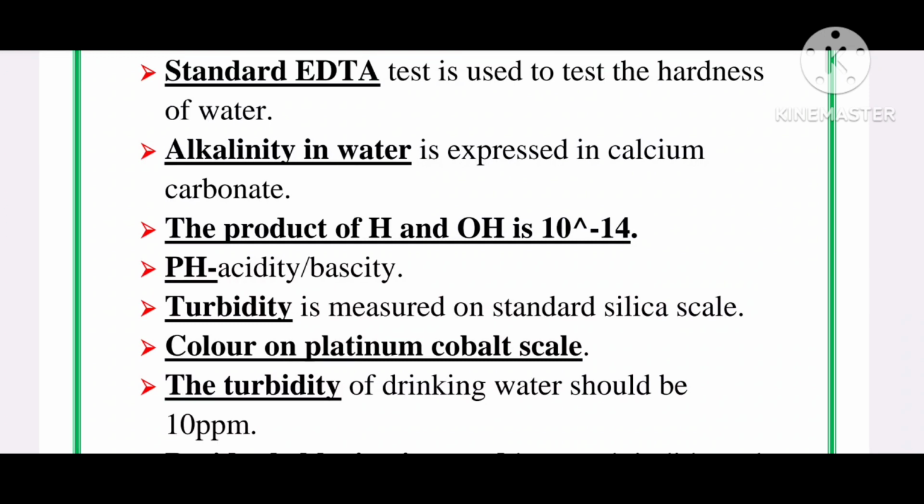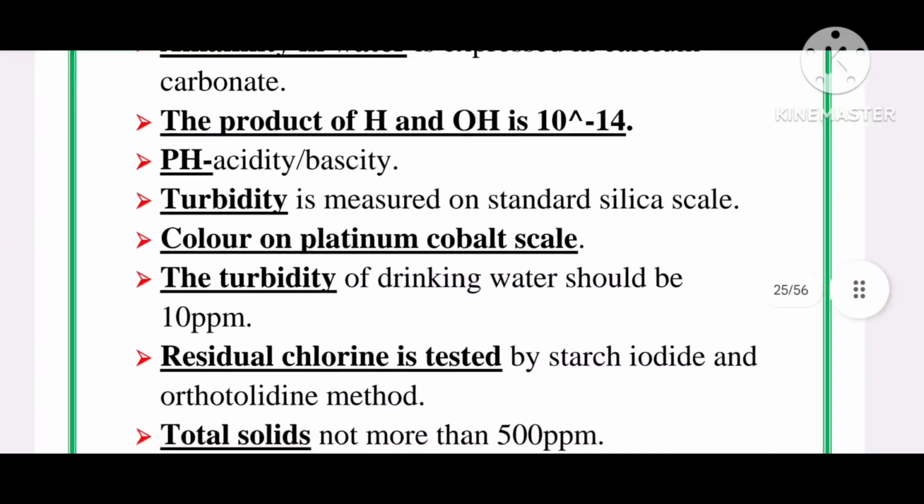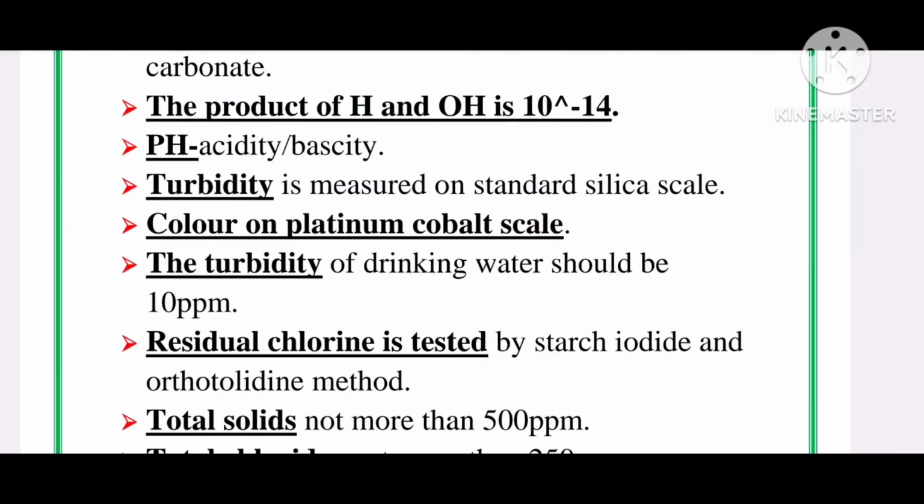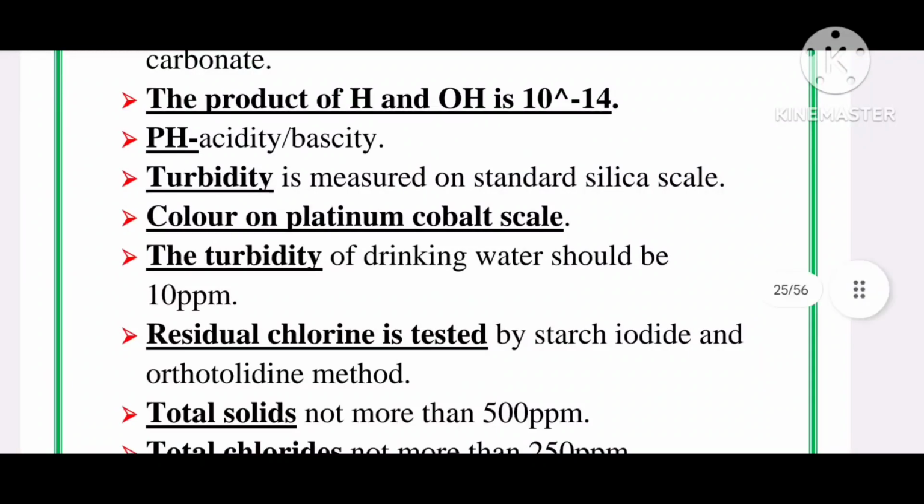Turbidity is measured on standard silica scale. Color on platinum cobalt scale. Turbidity on standard silica scale. Turbidity of drinking water should be 10 ppm.